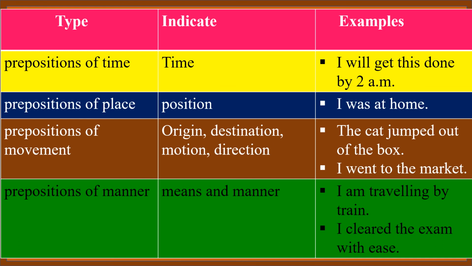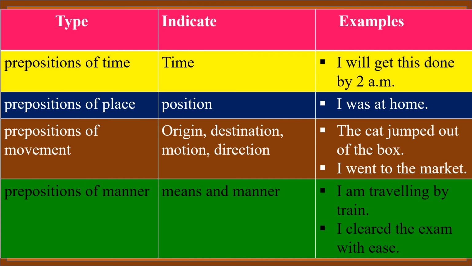And second one, prepositions of place. Here, prepositions of place indicate the position of a noun. For example, I was at home. Where the subject is. The subject is at home. So, here at is a preposition and at is used to indicate the position.